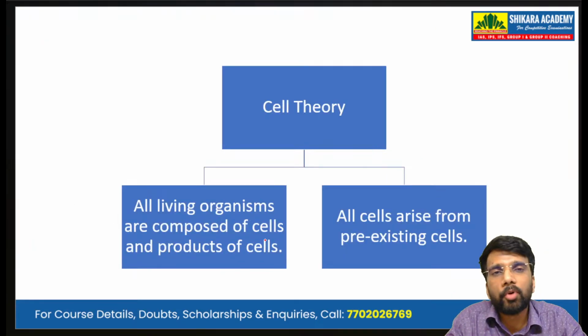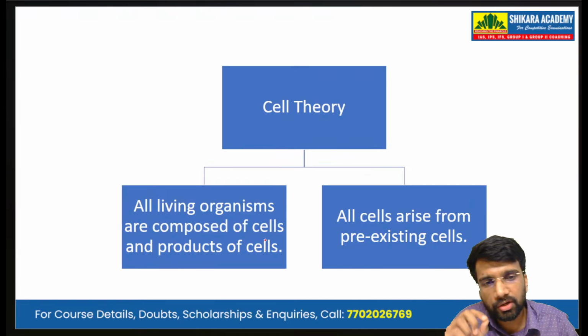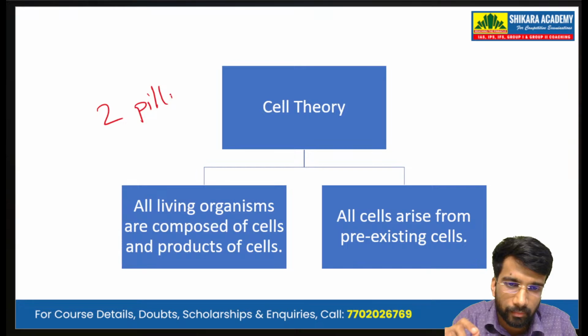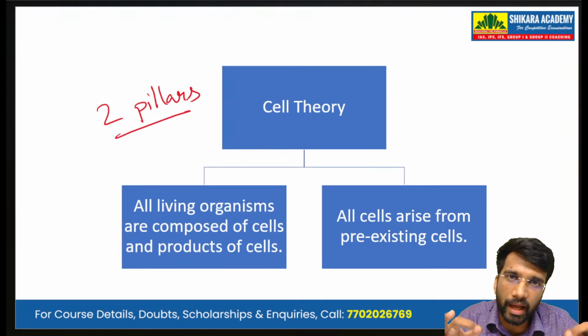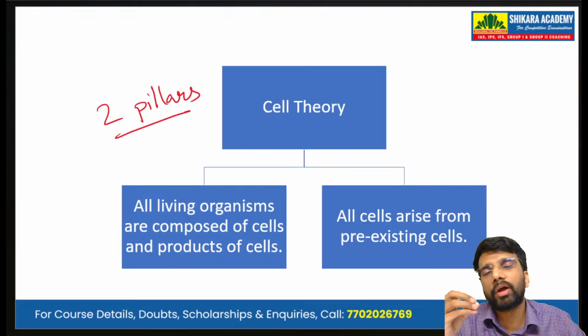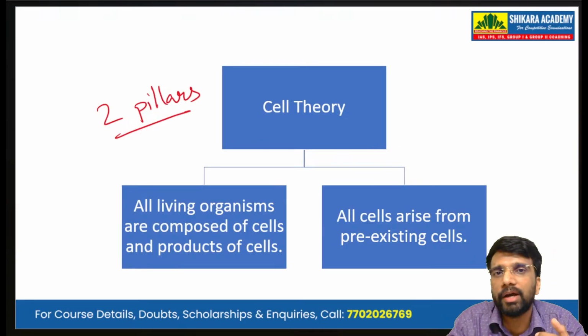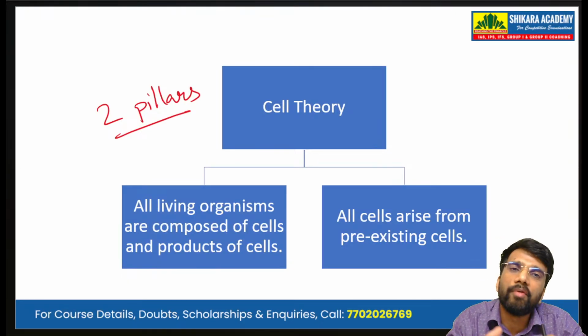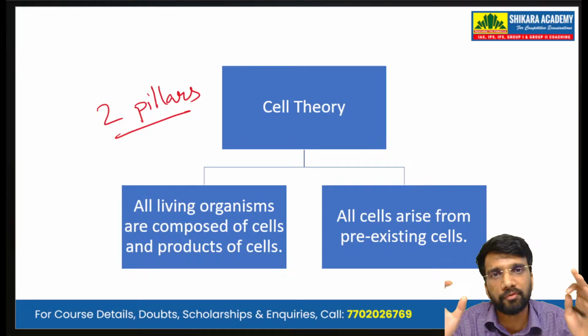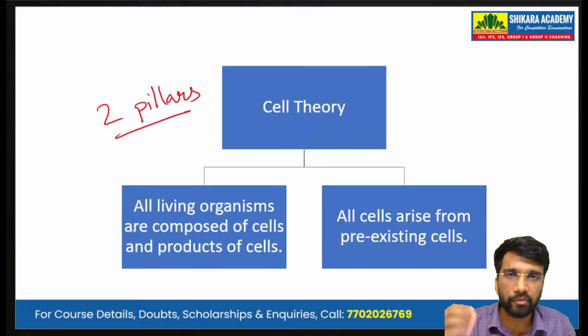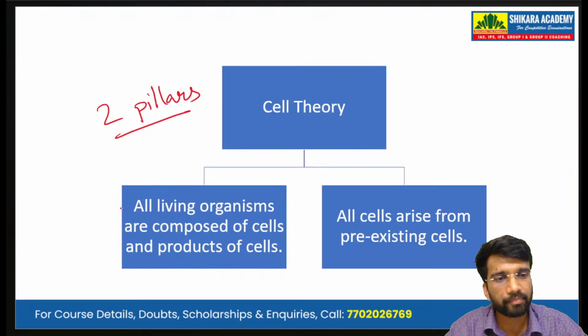Now, another very important concept is the concept of cell theory. According to this theory, there are two pillars. All living organisms are composed of cells and products of cells. So all living organisms, whether it is a unicellular bacteria, a fungus, a plant, an animal, humans or marine life, trees, every living organism in this world is made up of cells and the products of cells.